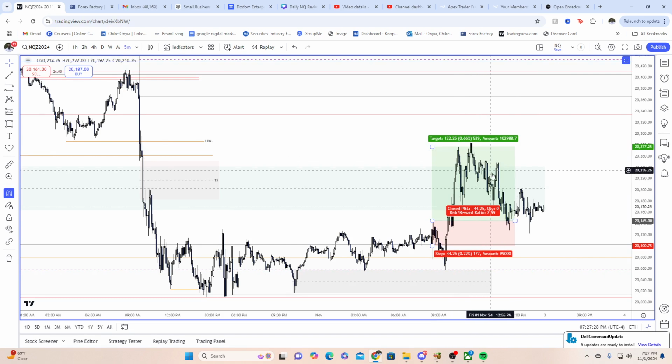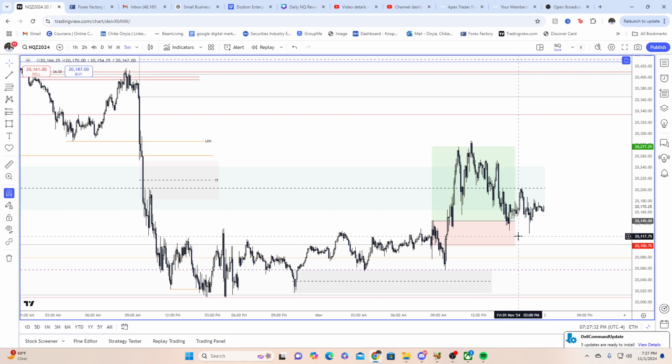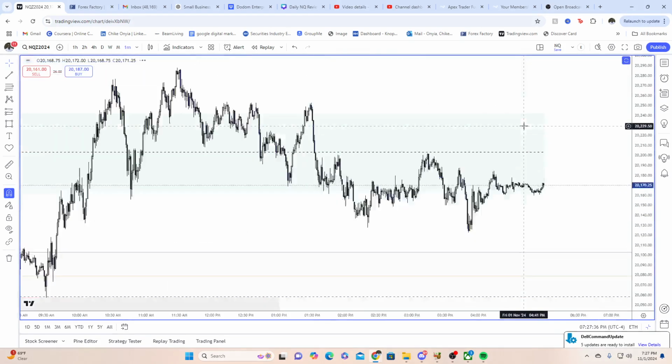And then we basically just chop around for the rest of the day, back and forth. Not really any clean price action, not even worth looking at. 1 minute, just take one brief look at that.